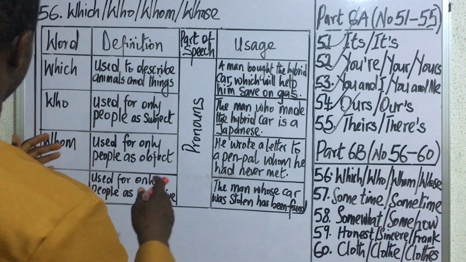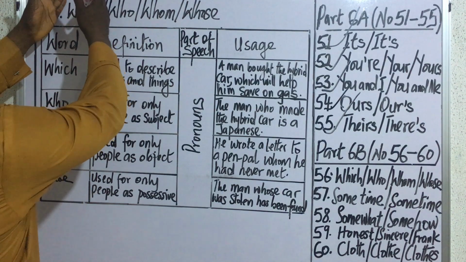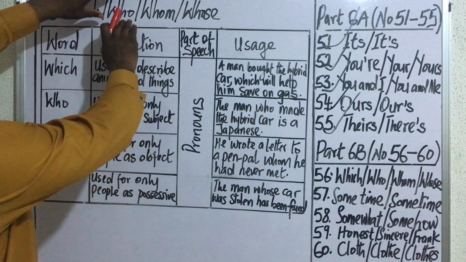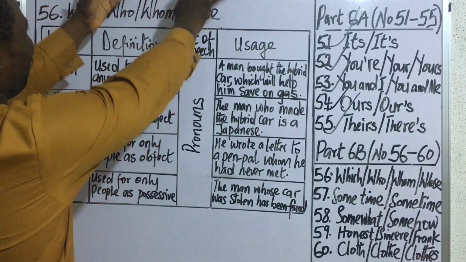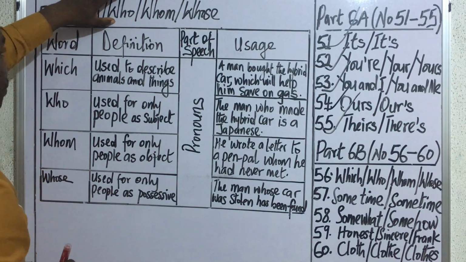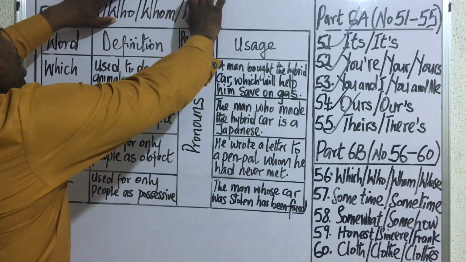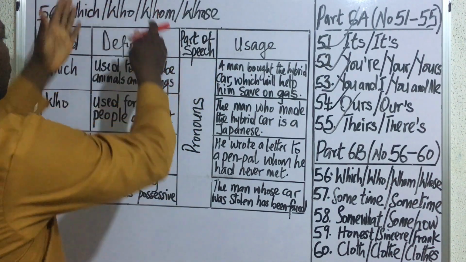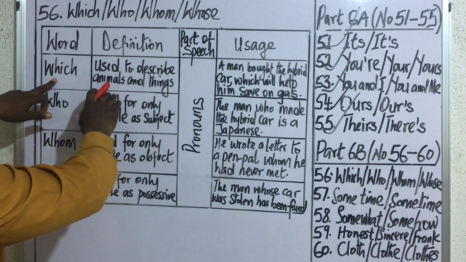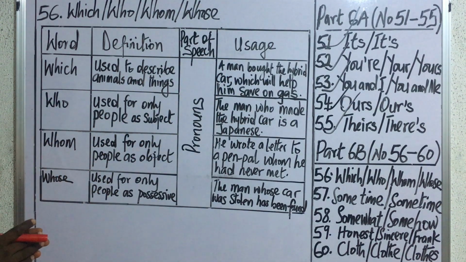Now, when you look at them very closely, you will again discover that which can be separated from the rest three, so that as for who, whom, and whose, we can understand them in the same direction, such that who is subject, while whom is what? Object. And whose is the possessive form of who. And that's what we already have here. Which is used to describe animals and things. It cannot be used to describe human beings.